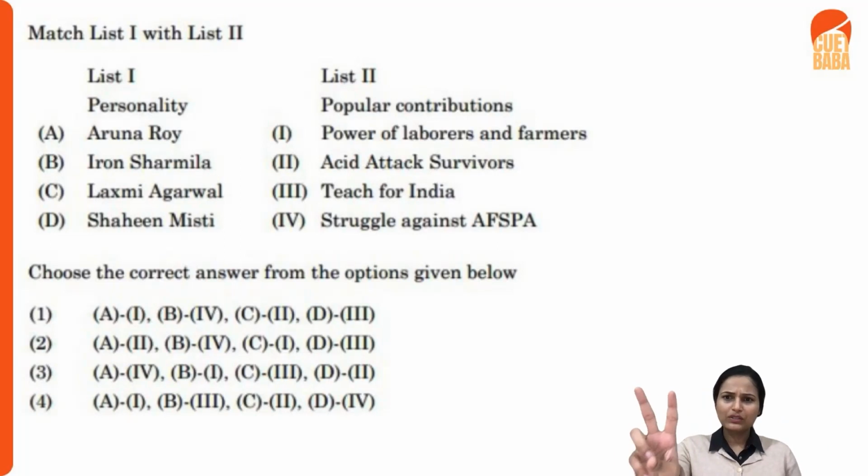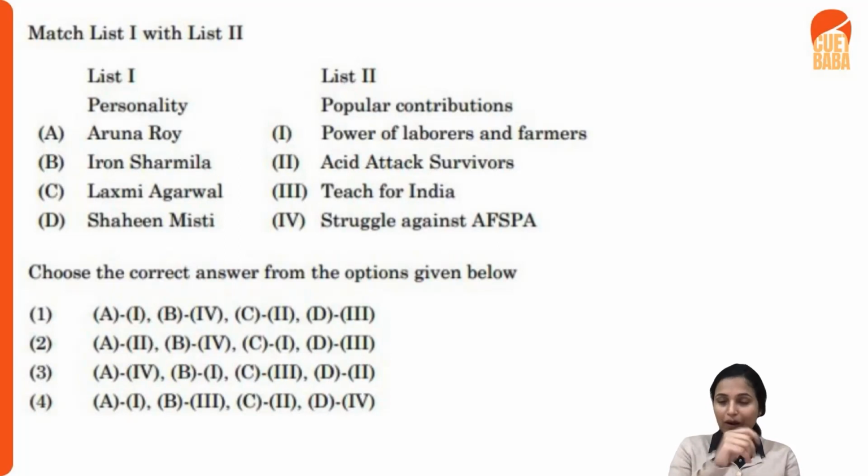For example, let's say you only know two personalities, Aruna Roy and Lakshmi Agarwal. Here you see Lakshmi Agarwal, C is for the acid attack survivor. So you do understand that the option is only in your first and fourth one. So second and third are of no use. Okay, completely eliminate second and third. First and fourth are of use. Your correct answer lies between these two. Aruna Roy, you do understand that her contribution is in this one, that is for the power of labor and farmers.